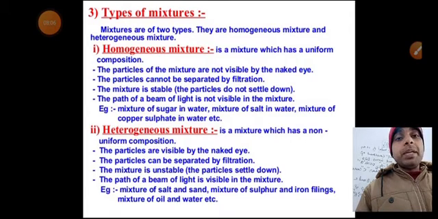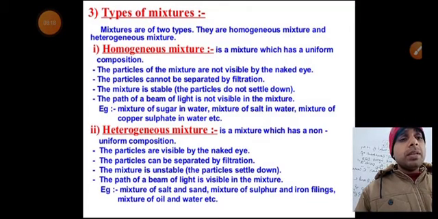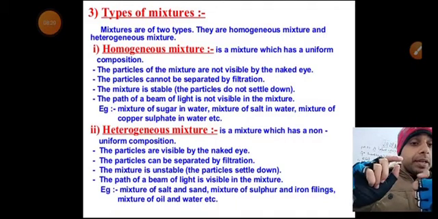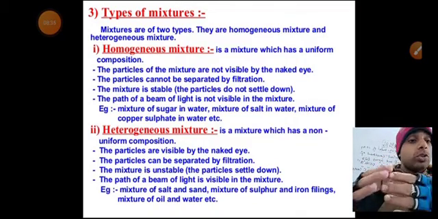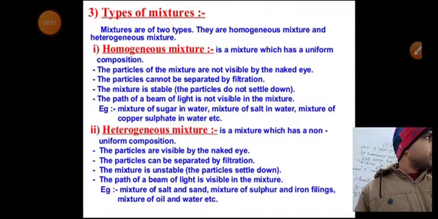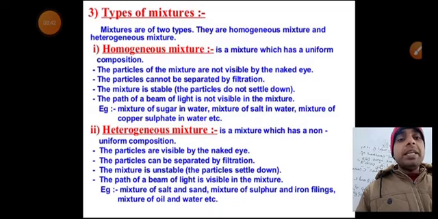The particles cannot be separated by filtration also, because the particles are very minute and they can pass through the open pores of the filter paper. The mixture is stable. Yes, if you allow it to settle down, it will not settle down at all. The path of a beam of light is not visible in the mixture. If you apply a torch light and allow the light to pass through this, you will not see the path of light. It will be scattered. Okay, the path of a beam of light is not visible.